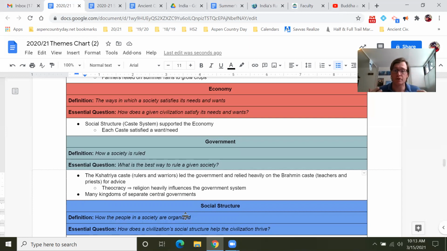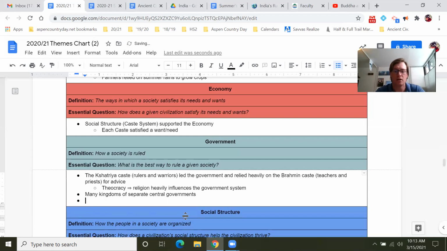They had their own rulers, their own Kshatriya caste, their own Brahmin caste, and they were operating separately from each other, certainly trading and working together, but there was all these separate kingdoms until eventually these kingdoms were brought together under one empire.